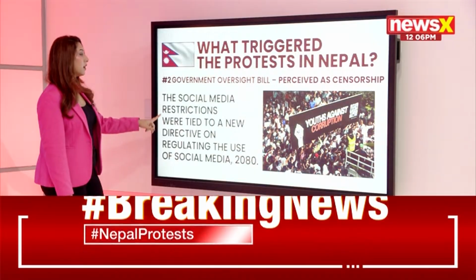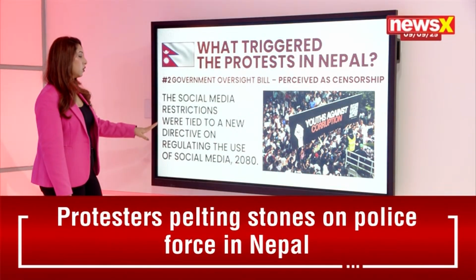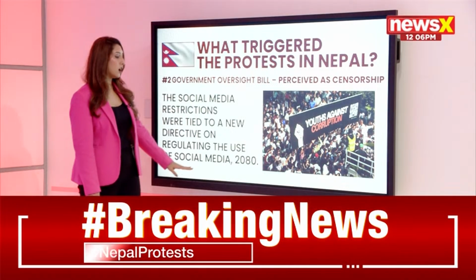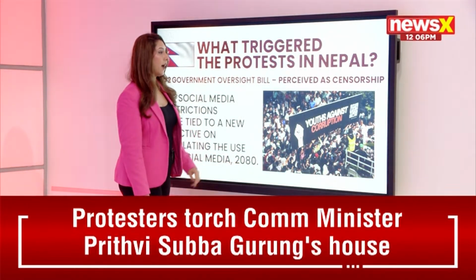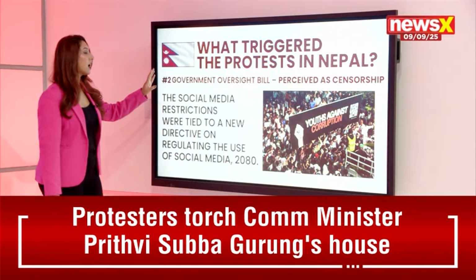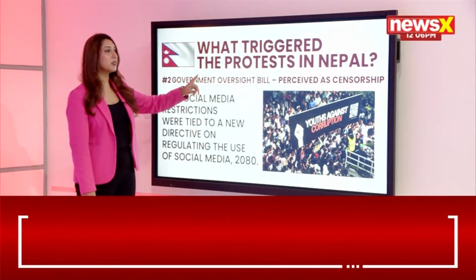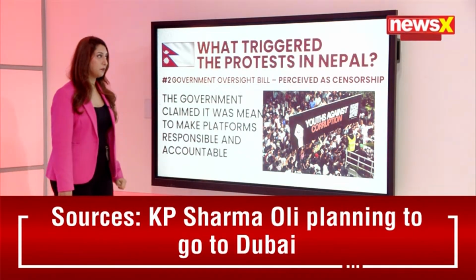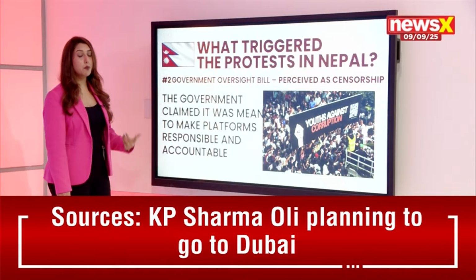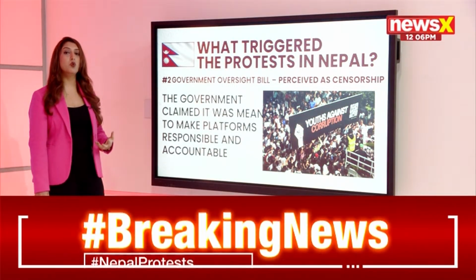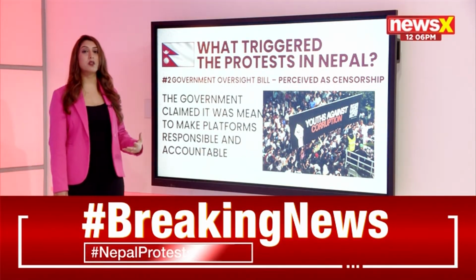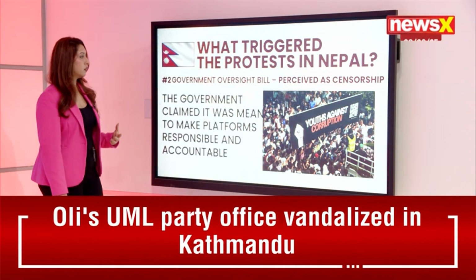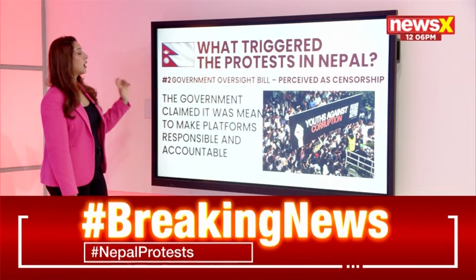The social media restrictions were tied to a new directive regulating the use of social media, the 2080 Act. This is the government oversight bill, which is perceived as censorship by the demonstrators. It has also largely triggered more anger towards the move, which then turned into a very violent incident.